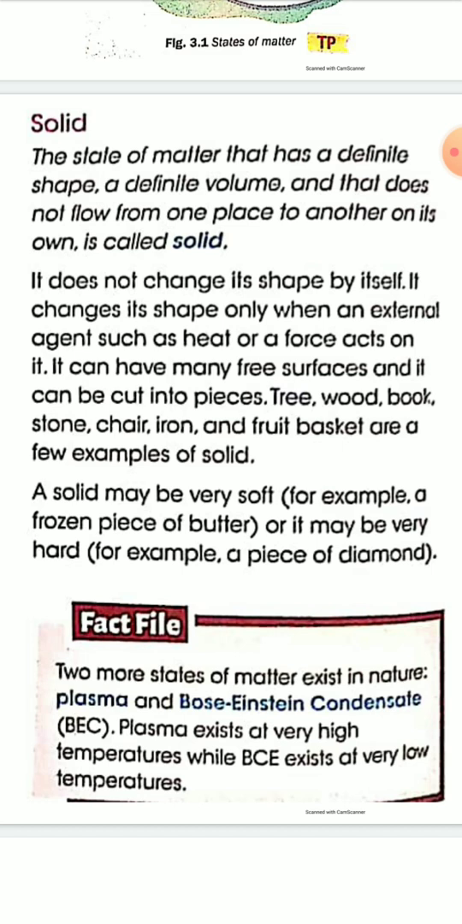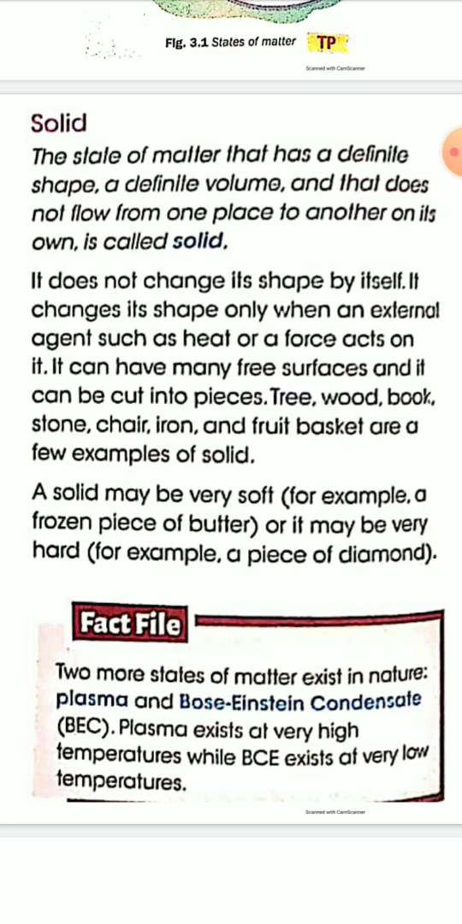Now examples of solids: wood, book, stone, chair, table, iron, pen. All these are examples of solids. A solid may be very soft, for example, a frozen piece of butter, which is also a solid, but a very soft solid.